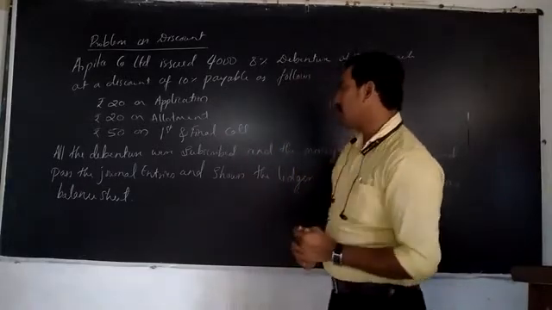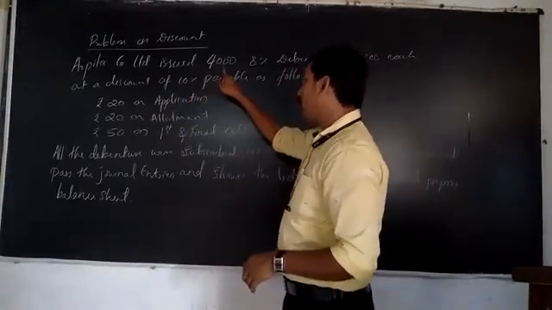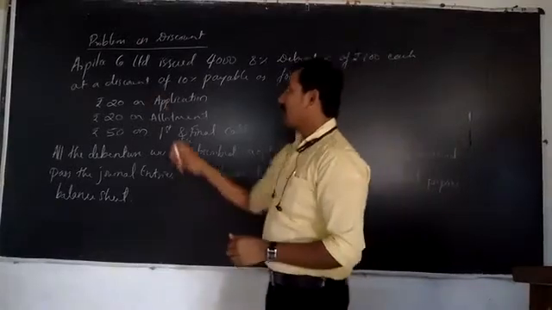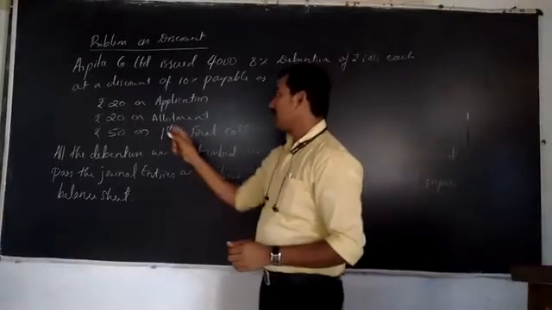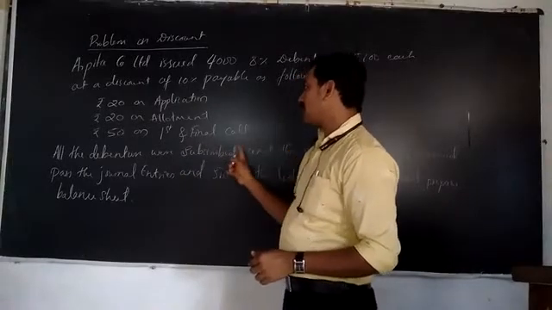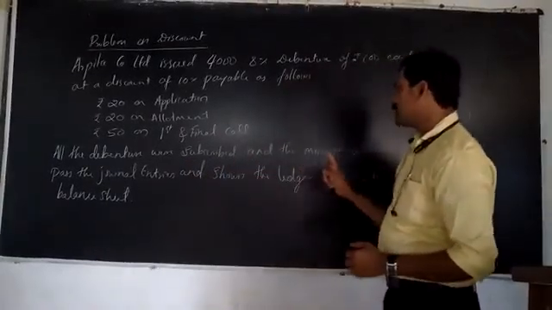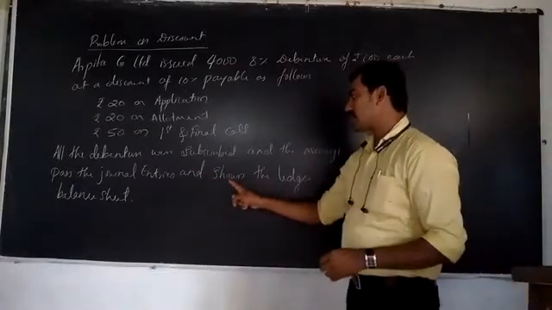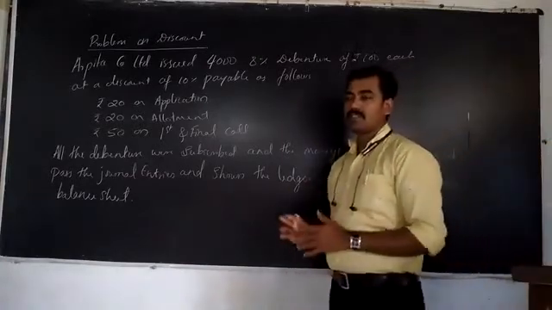So we have one problem here. See the problem. Arpita Company Limited issued 4,000 8% debentures of rupees 100 each at a discount of 10%, payable as follows: rupees 20 on application, rupees 20 on allotment, rupees 50 on first and final call. All the debentures were subscribed and the monies were duly received. Pass the journal entries, show the ledger accounts and prepare the balance sheet. So this is your problem.